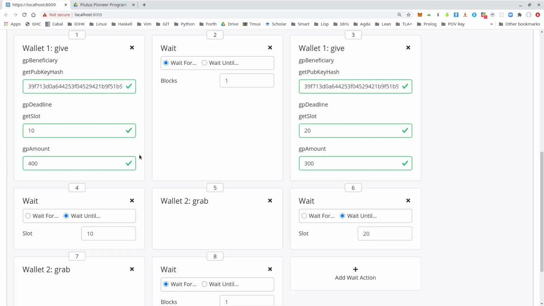I have two wallets, and wallet 1 gives twice to wallet 2, once 400 Lovelace, once 300 Lovelace, but with different deadlines, deadline 10 and deadline 20. So the 400 will be available for wallet 2 after slot 10, and the 300 will be available after slot 20.